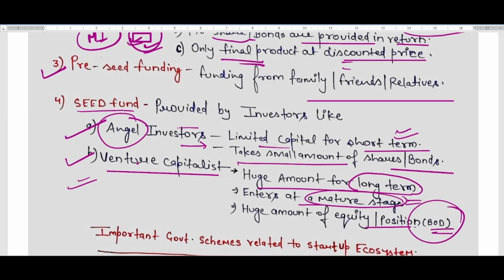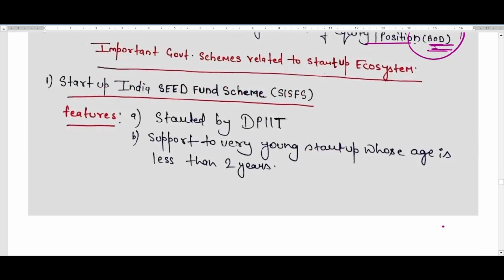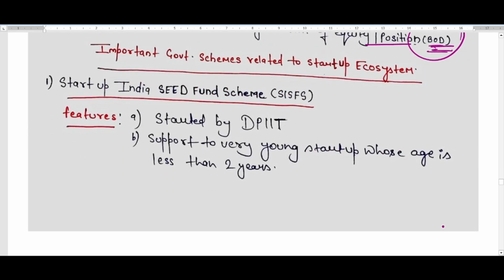The venture capitalists are for long term, mature stage, and they also want a position, like membership in the board of directors. So these were the things. Now another important thing is government schemes related to startups. These were the mechanisms that were financed by private players. What is the government doing in this case? The government also has some schemes to finance these startups.